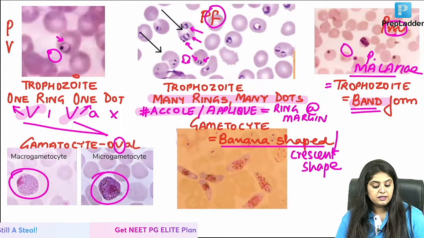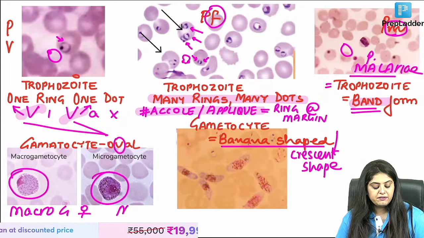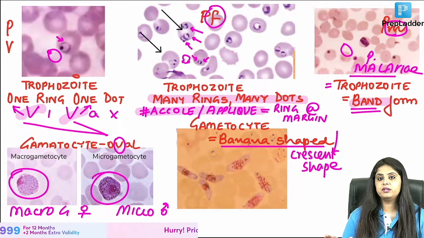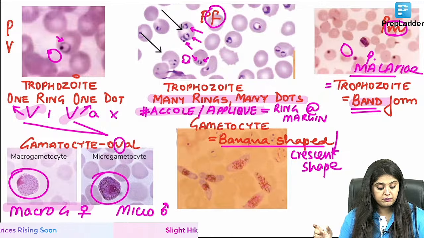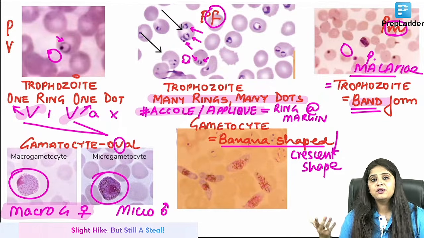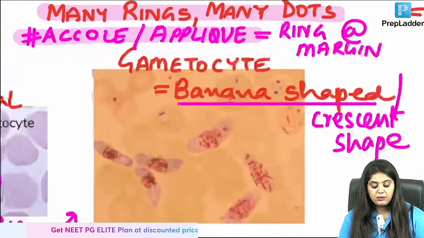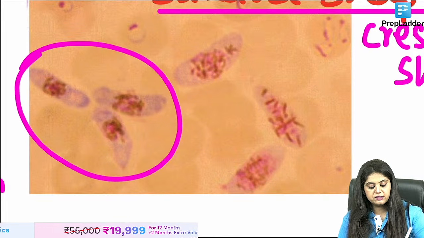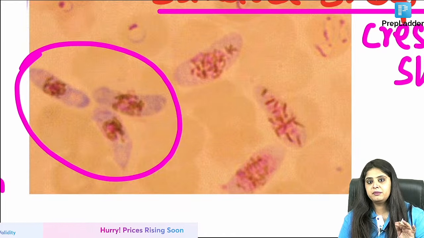Now the question is, when I use the word macrogametocyte, it means female, and when I use microgametocyte, it means male. In every malaria, macro means females get more importance. Obviously, macro is going to be females and micro is going to be males. Up to here it is understood. But now in Plasmodium falciparum, they ask you which out of these is this cluster. Is this male or female? It's banana shaped, it's falciparum, understood.